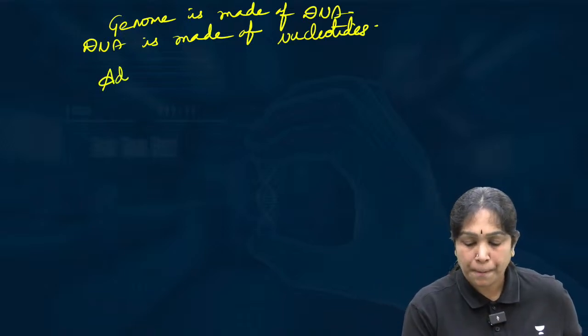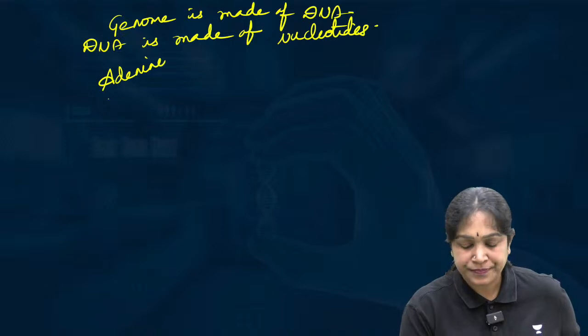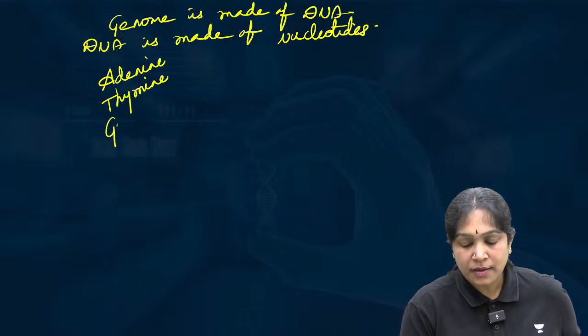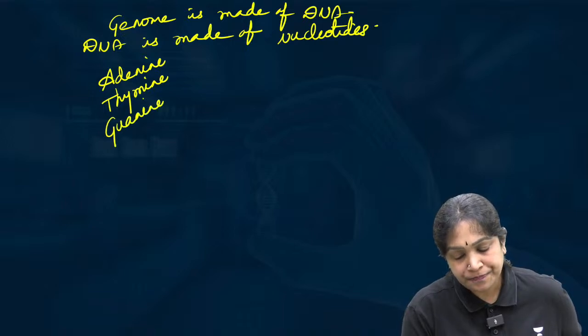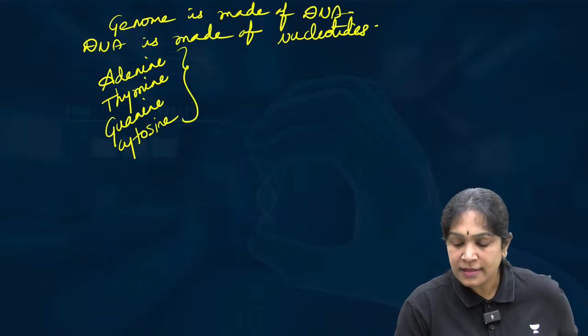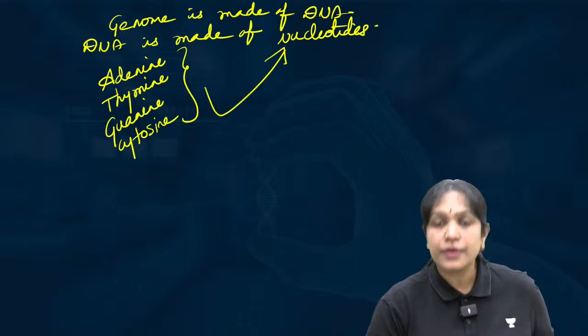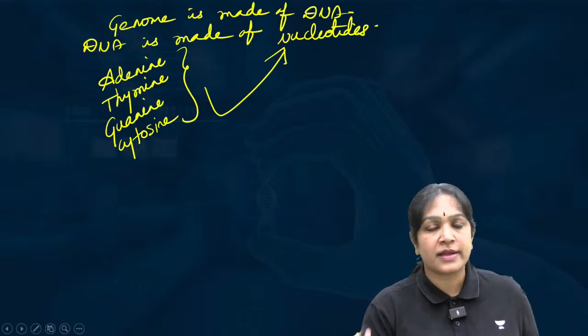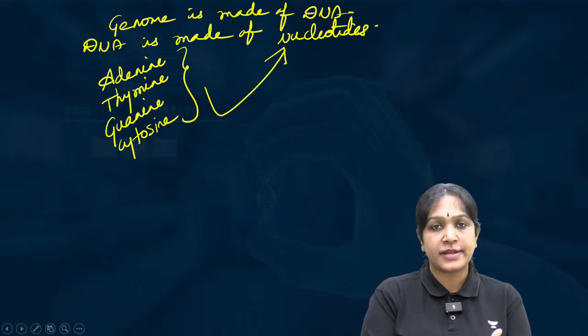What are these nucleotides called? Adenine, thymine, guanine, cytosine. These are the four nucleotides. Some biochemicals, some chemicals in the living organisms.